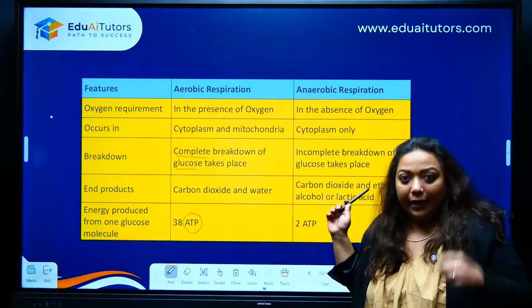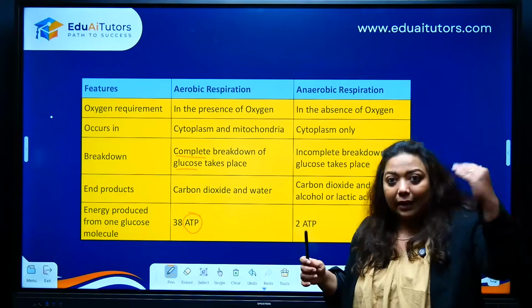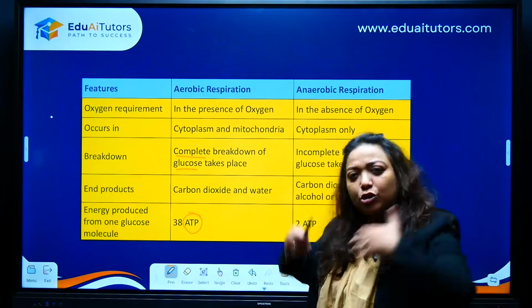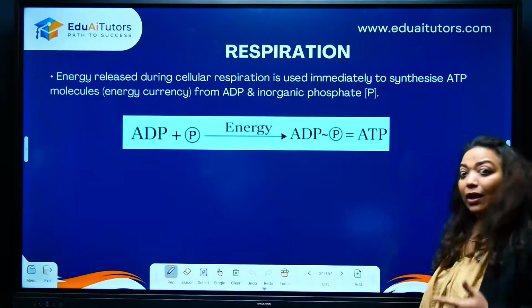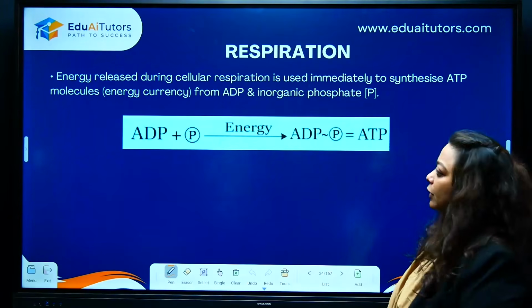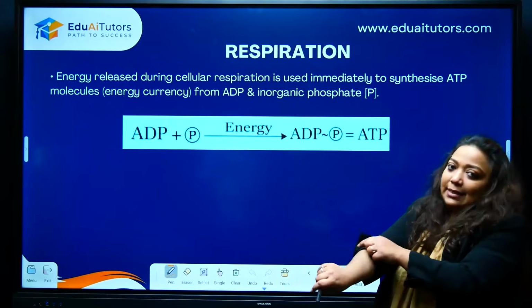Aerobic or anaerobic? Think. Don't learn it by heart. Don't mug up. Think. We have so many functions going on, a lot of activities going on. We need a lot of energy. Okay. So having said this, take a look at this now.